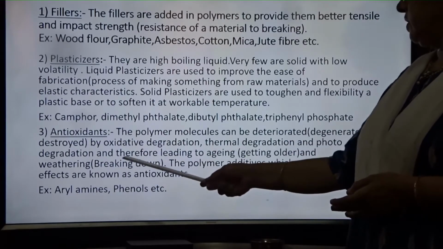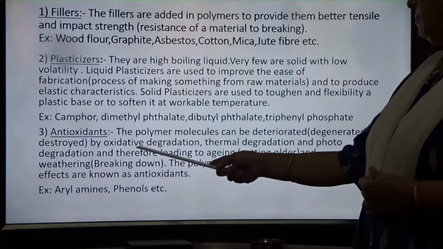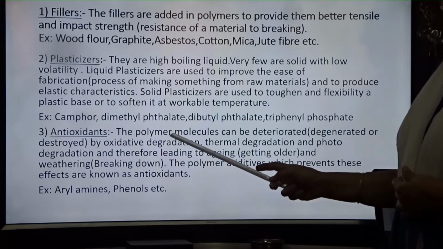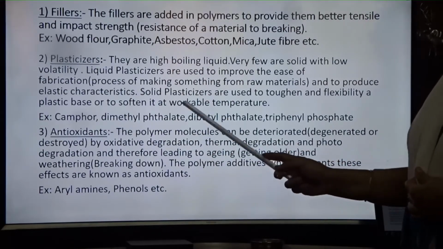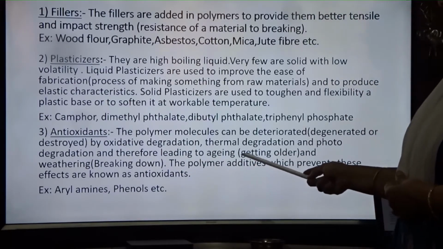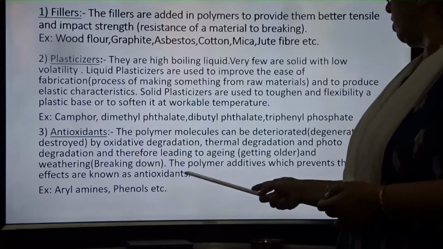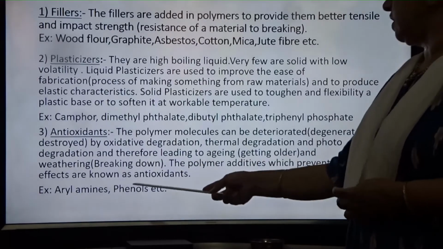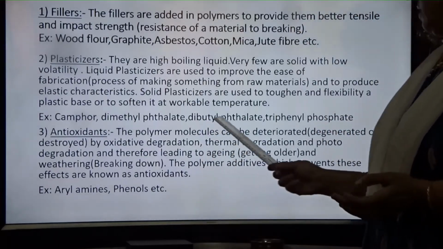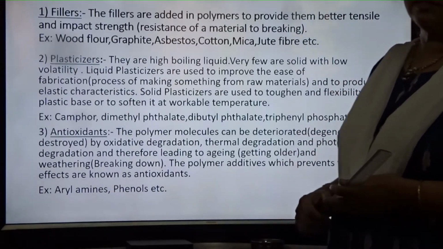Next is antioxidant. The polymer molecules can be deteriorated. Deteriorated means degenerated or destroyed by oxidative degradation, thermal degradation and also photo degradation. So, these properties are affected, and therefore this leads to aging. Aging means getting older. The things are getting older and weathering, breaking down. The polymer additives which prevent these effects are known as antioxidants. So we are adding the antioxidant to recover all the properties. Examples are aryl amines, phenols, etc.